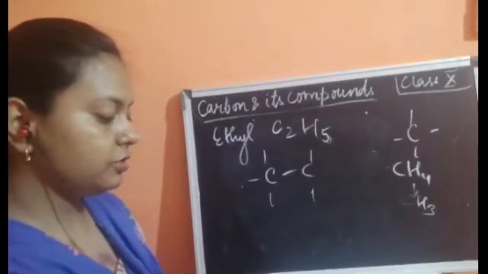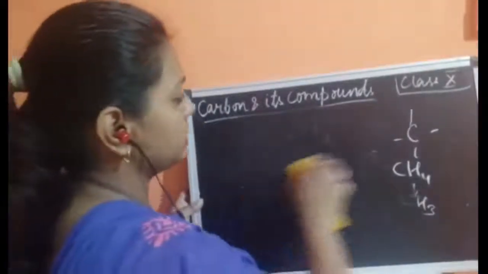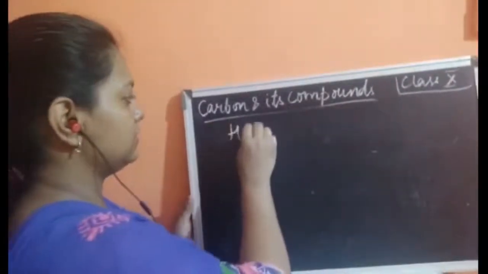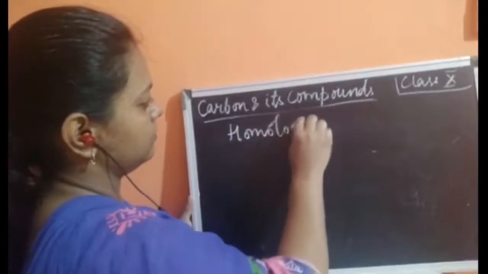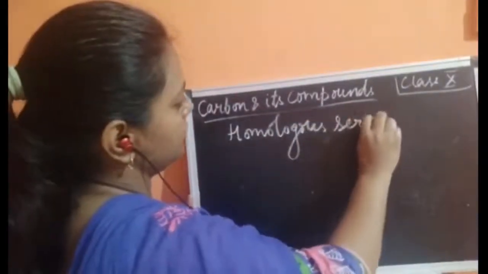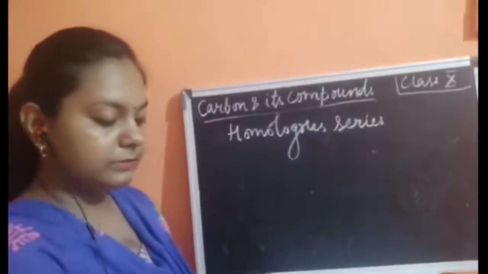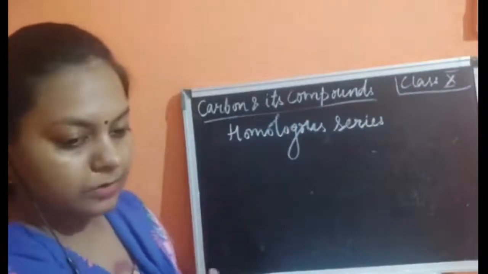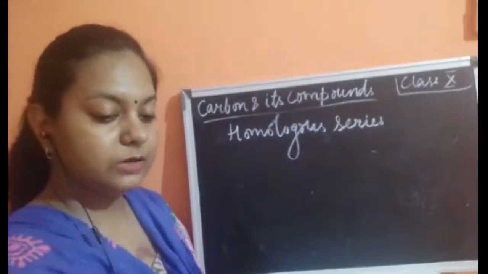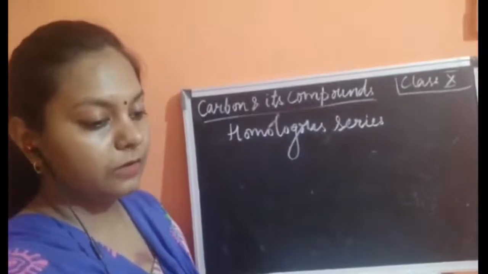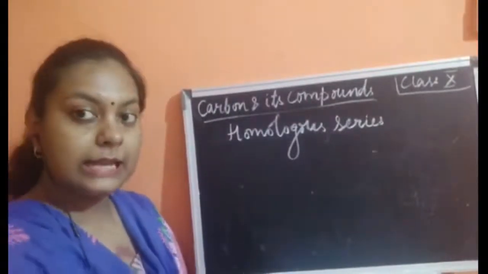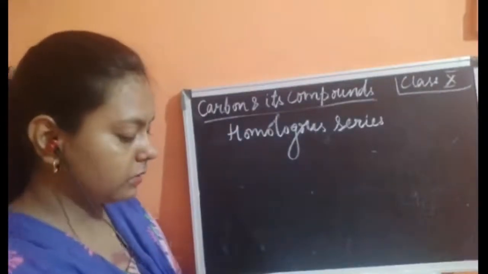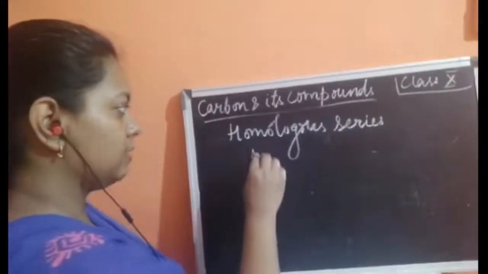Now children, I have also taught you about the starting of the homologous series. Now what is that homologous series? I must tell you. Homo means same. So if we talk about the homologous series, we are talking about certain same things of these alkanes. We need to concentrate only upon the alkanes, so I am telling you about the homologous series of alkanes only.